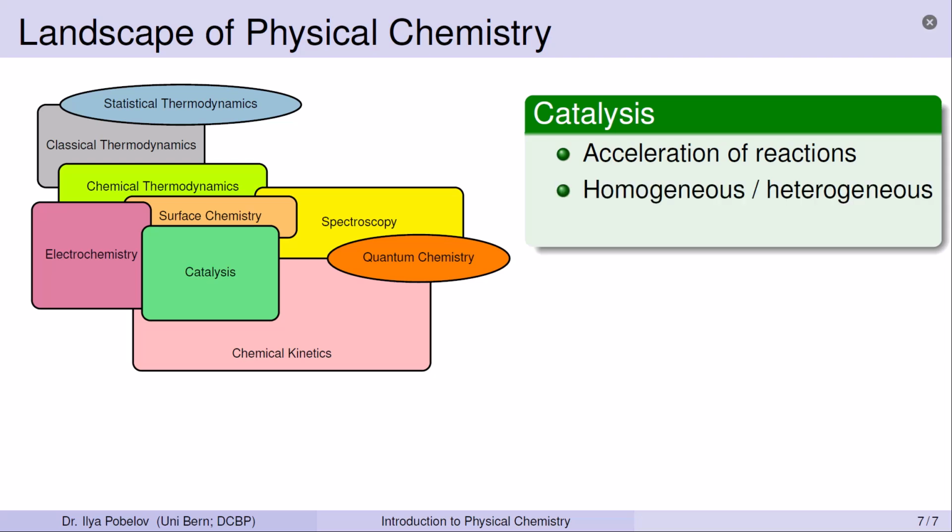In homogeneous catalysis, the catalyst is located in the same phase as the reactants. On the other hand, heterogeneous catalysis studies catalytic processes where the reactants and the catalyst are located in different phases. In this case, the key processes occur at the interface, creating an intrinsic link with surface chemistry.